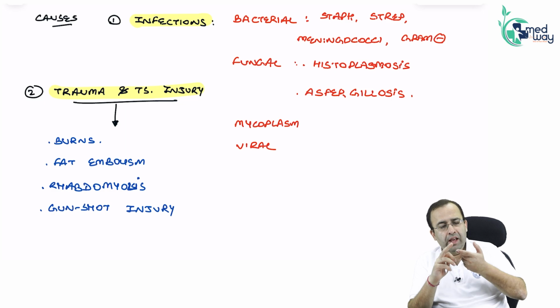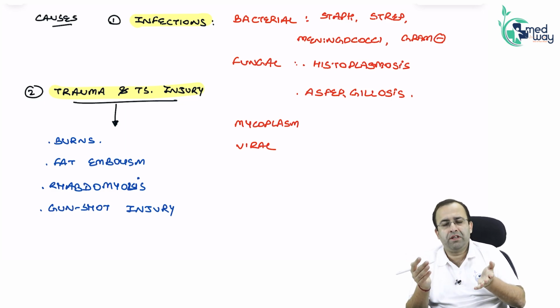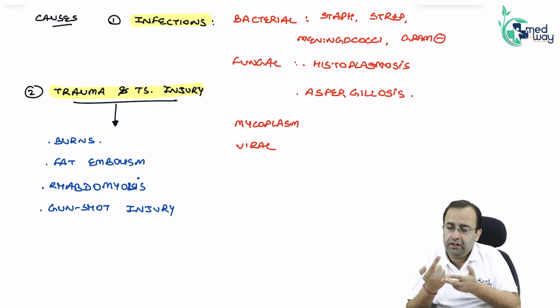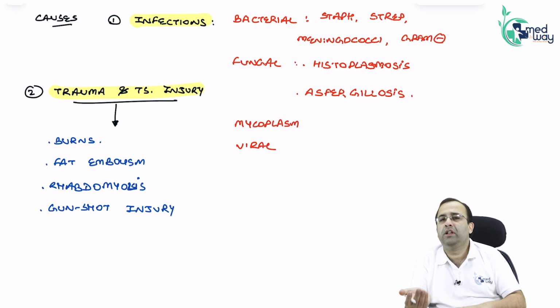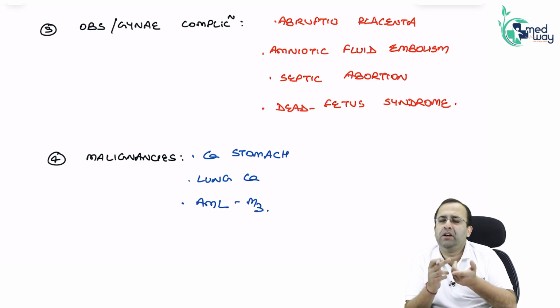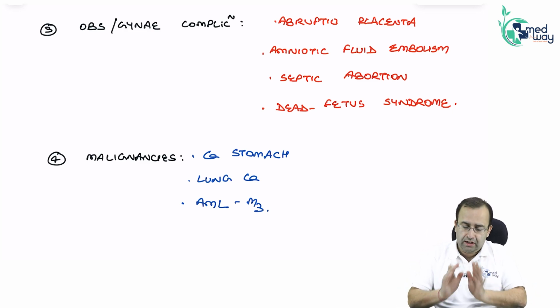Causes: infections, bacterial, viral, fungal, histoplasma, infections. Trauma, either because of road traffic accident, fat embolism, extensive burns, gunshot injury, trauma. Obstetric complications, obs-gynae, abruptio placentae, dead fetus syndrome, septic abortions, or malignancies. These are the causes of DIC.